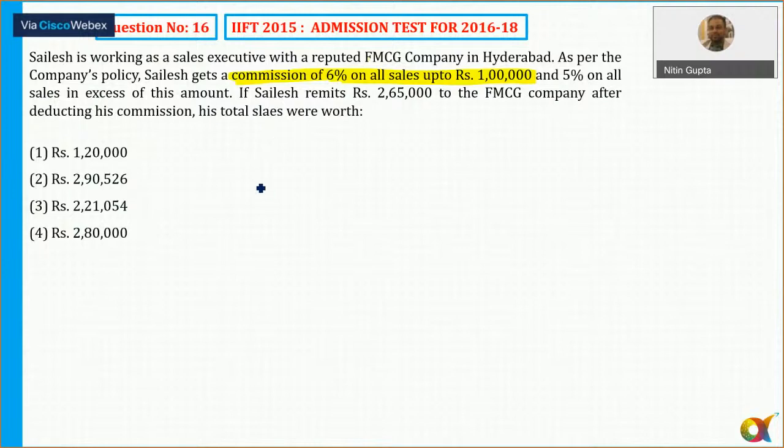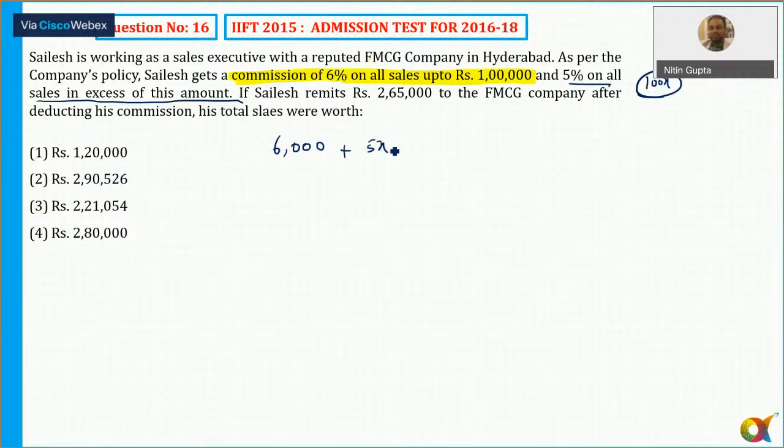So what is the commission here? 6% of 1 lakh. 10% is equal to 10,000, so 1% is 1,000, and 6% is 6,000. Plus 5% on all sales in excess of this amount. Let's say the excess amount is 100x, more than 1 lakh. Then 5% of 100x is simply equal to 5x. That is given to us.